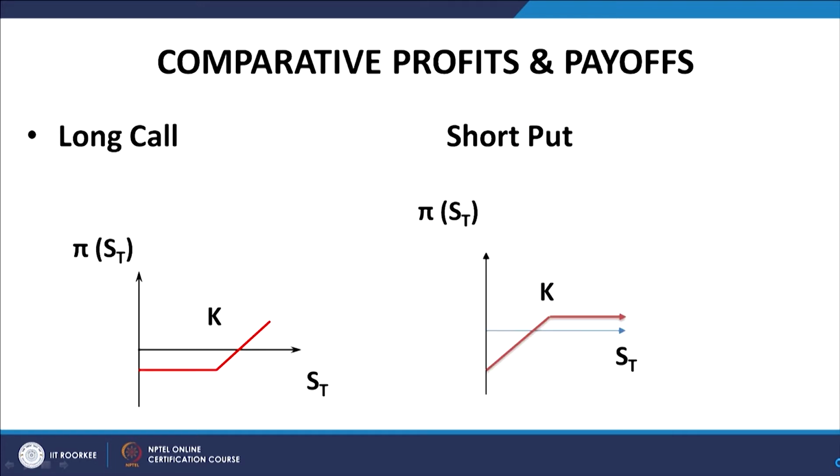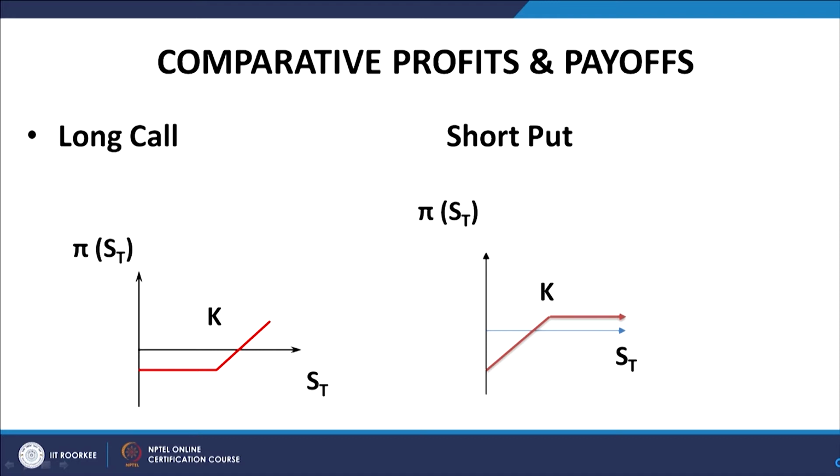This is the comparative statement of the long call and the short put. As you can see, they have similar structures, but there is an intrinsic difference that in the case of a long call, initially you have a loss, and once the price increases beyond the exercise price, you start making profit.